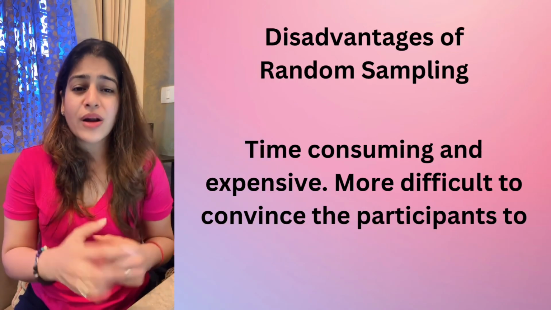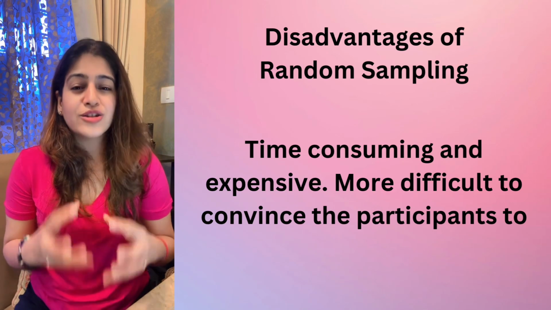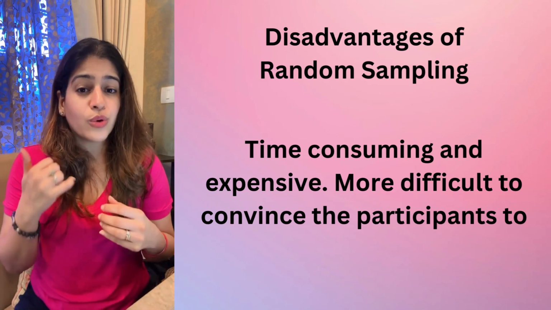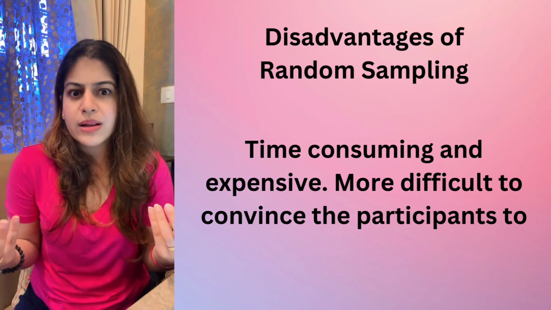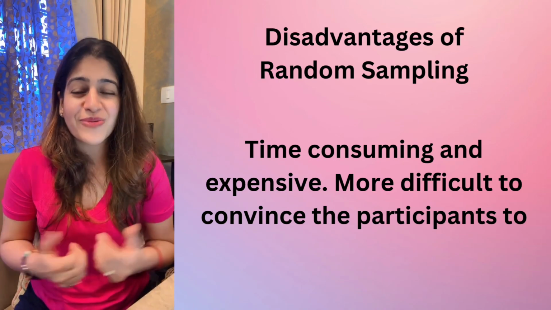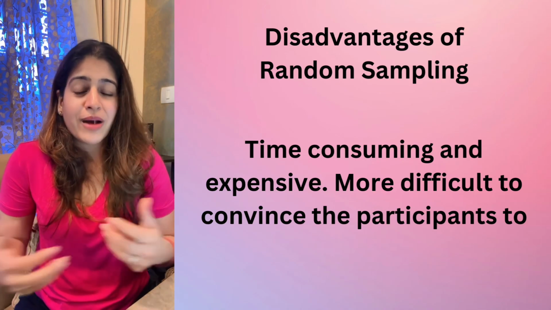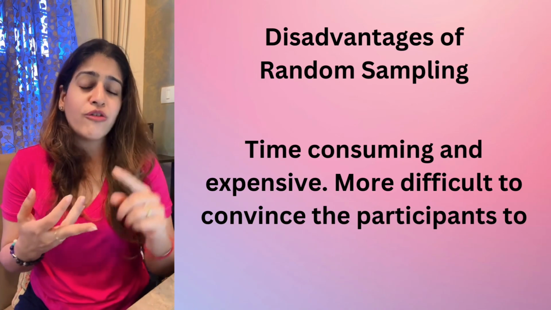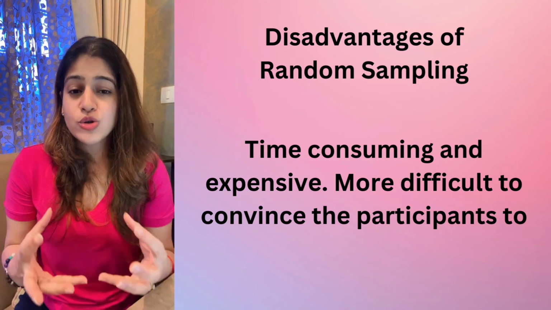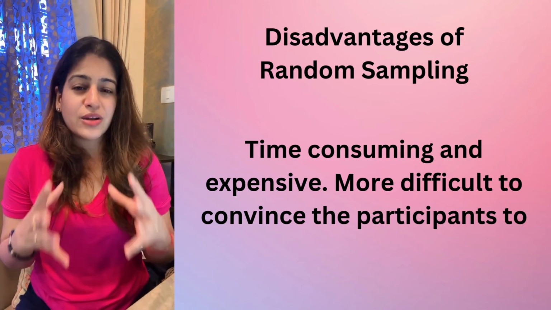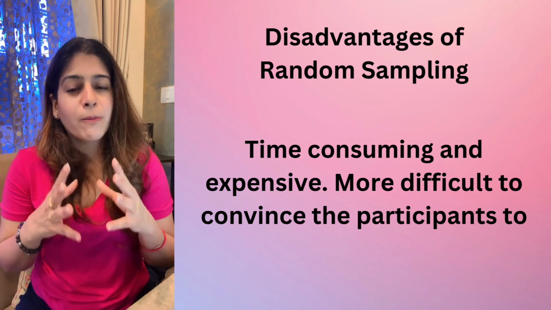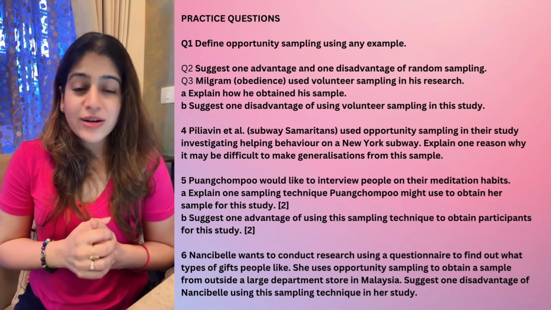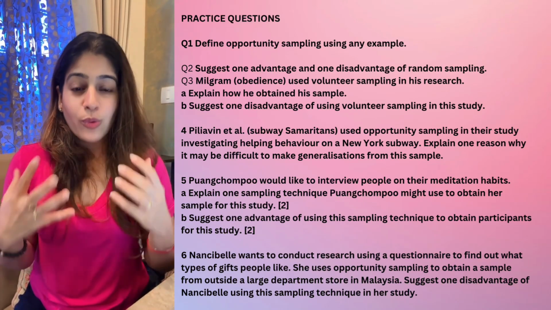But the disadvantage is it is very difficult to get this good quality of sample. I have to convince them, I have to call them, I have to maybe buy them a ticket. No, that will be very expensive for me, but some researchers might be doing that. So I have to spend a lot of time, a lot of energy, a lot of money maybe to get this good quality sample. So it is very difficult to get a random sample, but it is one of the best sampling techniques. So we are done with what samples are, what population is, and what the sampling techniques are.